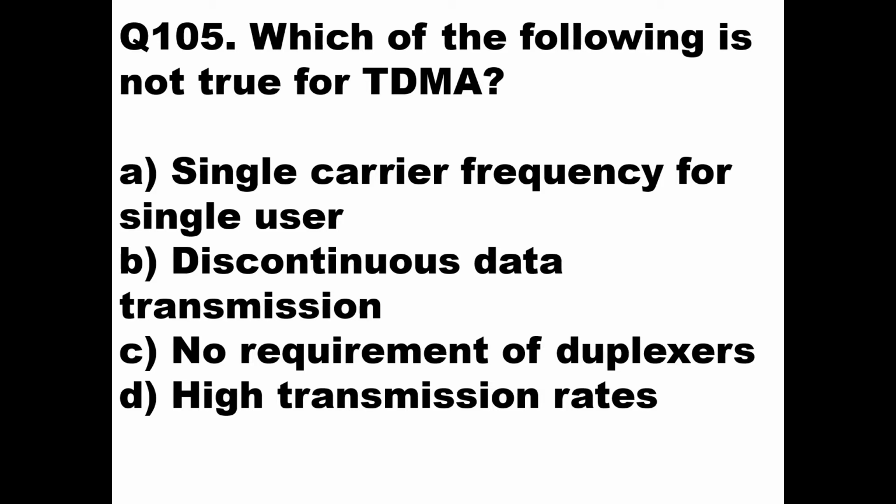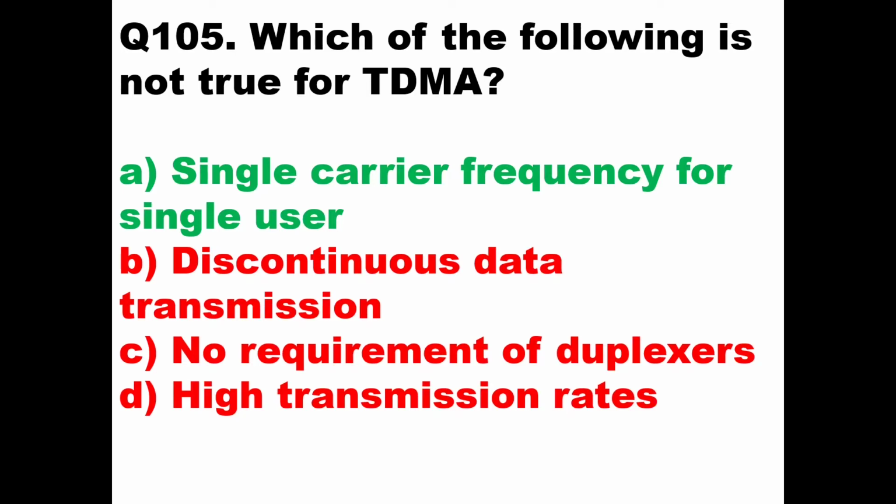And option D says high transmission rates. The first option, a single carrier frequency for single user, is a wrong statement. So it is the one which is not true. Then we'll go to the next question.